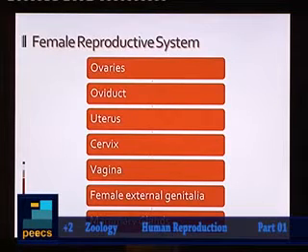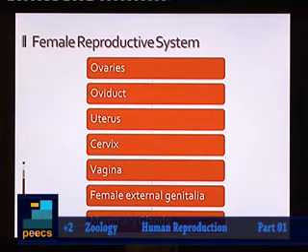Here ovaries are the primary reproductive organs because ovaries are concerned with production of ova or the female gamete. So whenever gametes are produced by a particular organ, we call it the primary reproductive organ. So in this case ovaries are the primary reproductive organs.